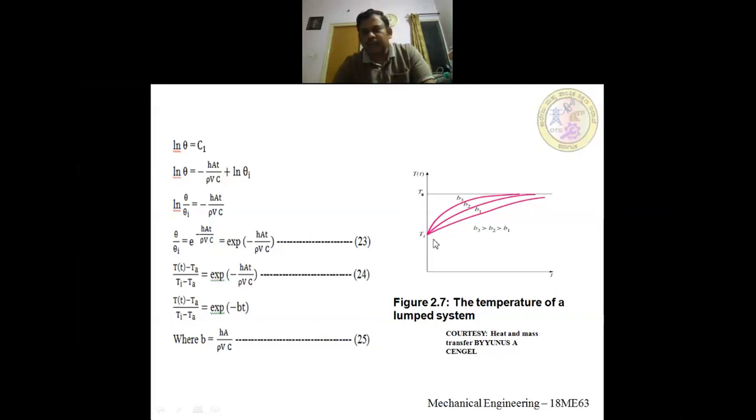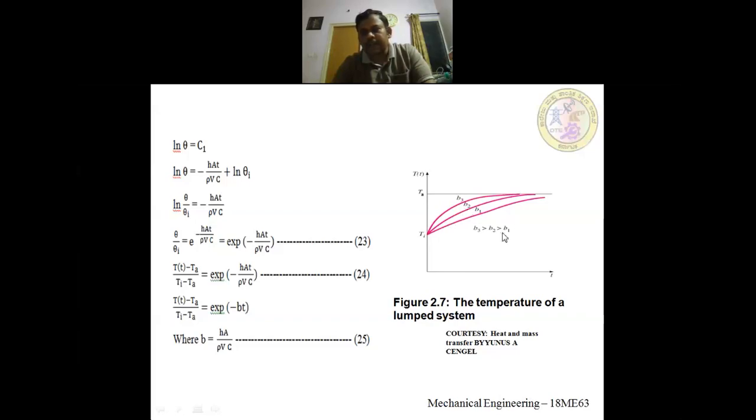The initial temperature of the body is Ti, and it will reach the surrounding temperature exponentially. It is an exponential curve. At the beginning the temperature change will be faster, then it will become slow. There are three different curves.